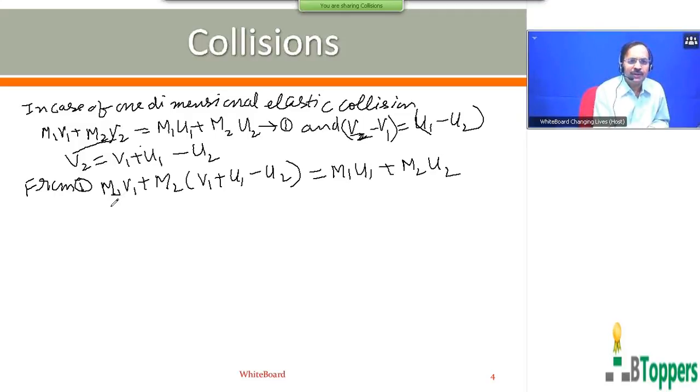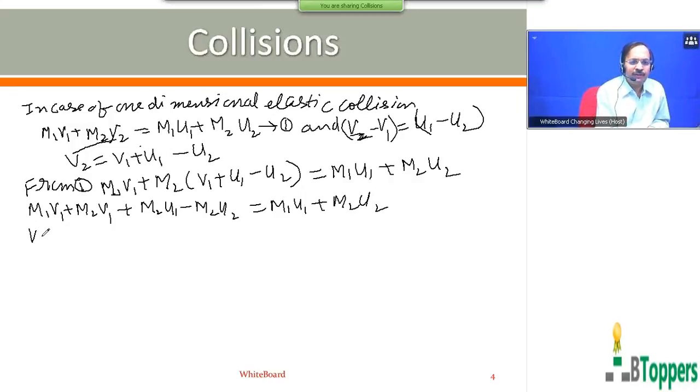That means collect the terms containing V1 separately and terms containing velocities U1 and U2 to the right side. So you get M1 V1 plus M2 V1 plus M2 U1 minus M2 U2 equal to M1 U1 plus M2 U2. You can solve for V1. You can take V1 common in the first two terms on the left hand side, and these two terms will transfer to the right side.